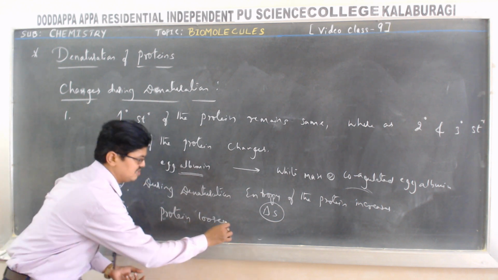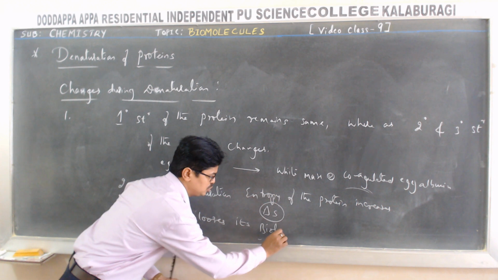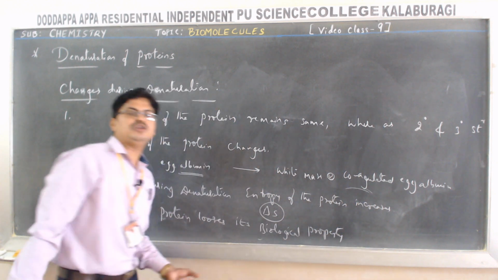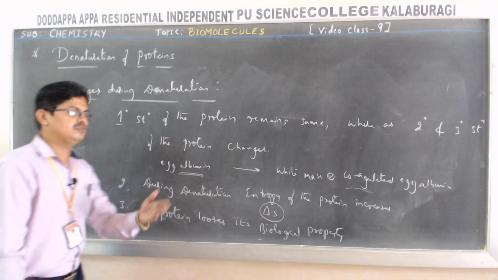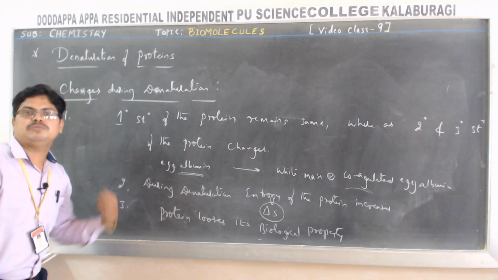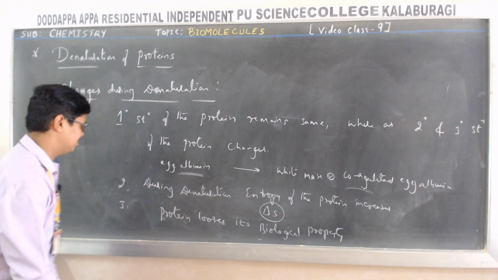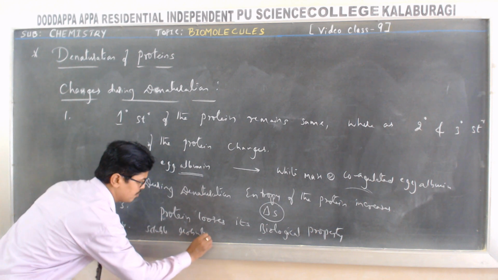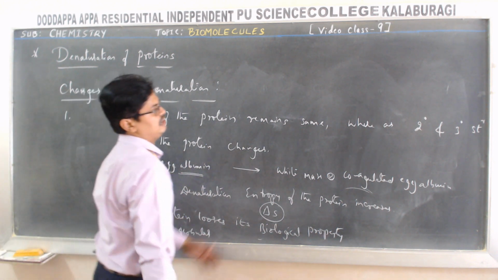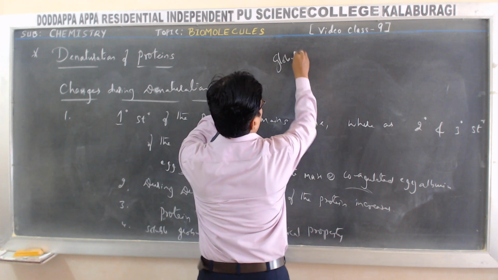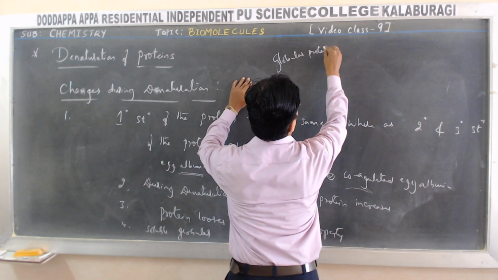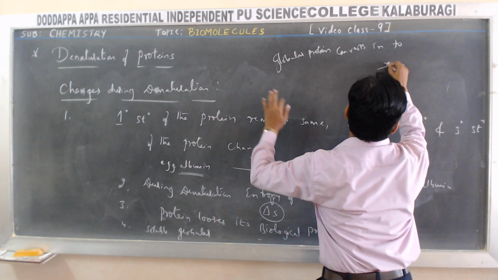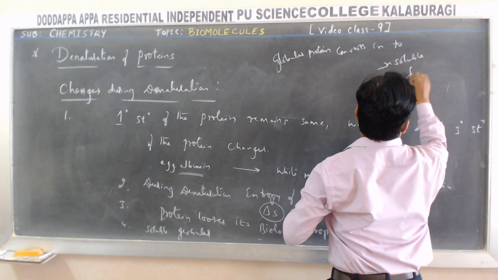And you can include this point also: a soluble globular protein converts into an insoluble fibrous protein.